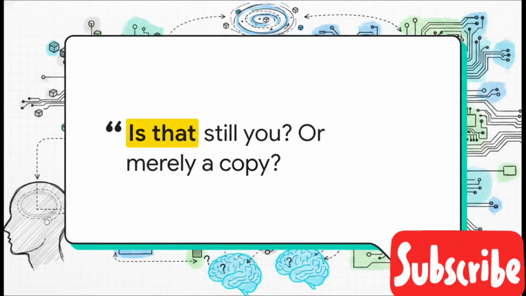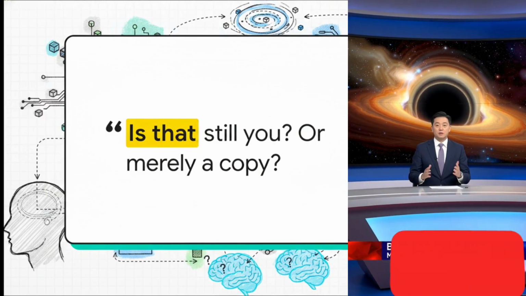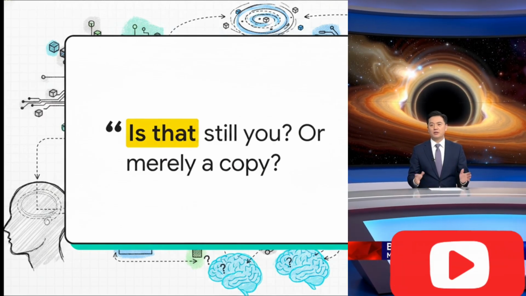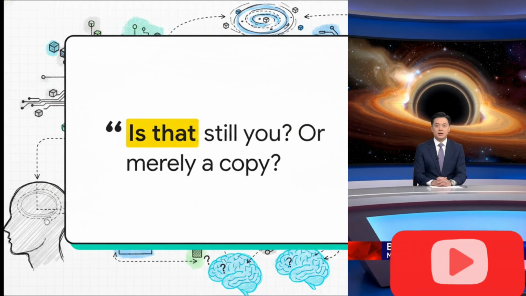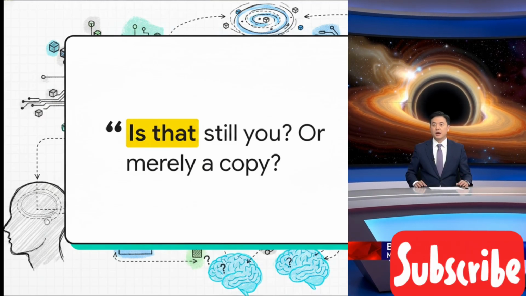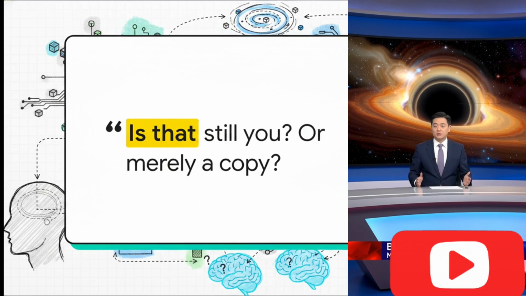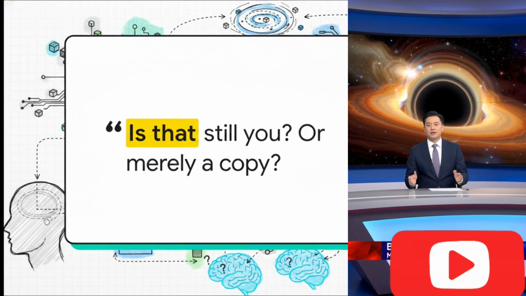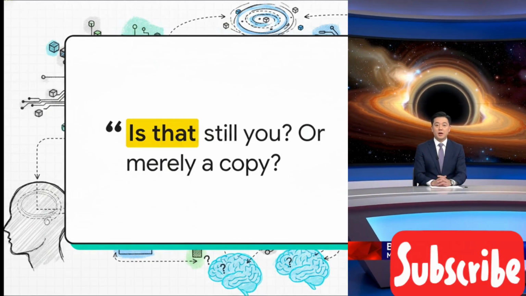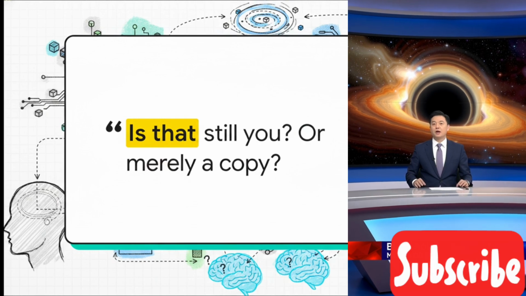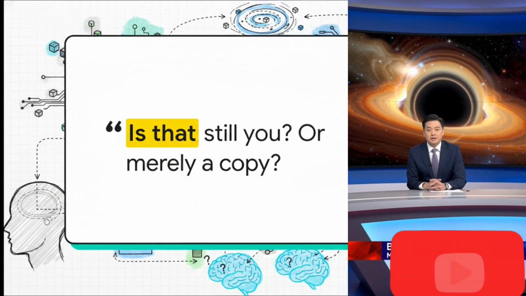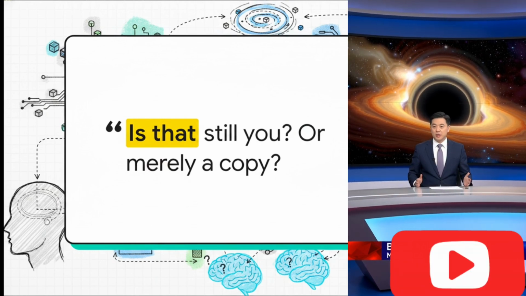So as you are building these systems, you are going to have to answer this incredibly profound question. Is that entity living in the code still you, or is it merely a copy? How does digital immortality fundamentally change our entire definition of human consciousness? I mean, if a human mind is perfectly replicated in silicon and continues to genuinely experience reality, philosophers and engineers alike are going to have to decide if that code holds the exact same moral rights as biological life.